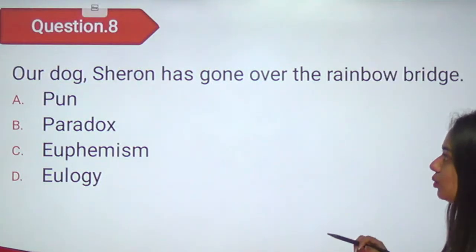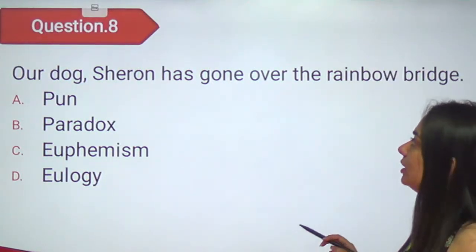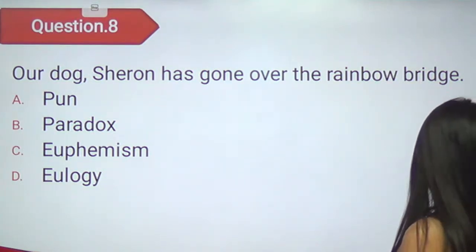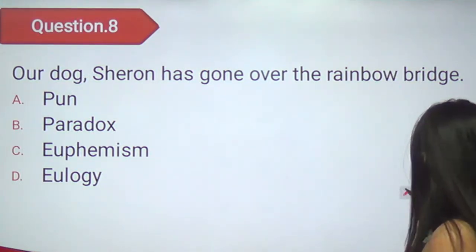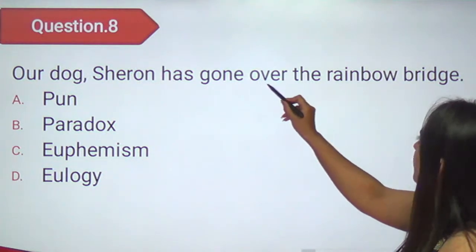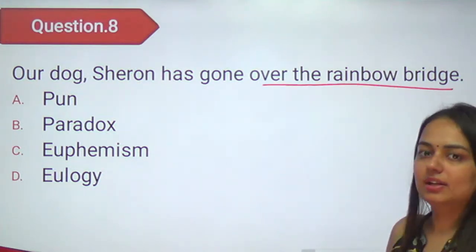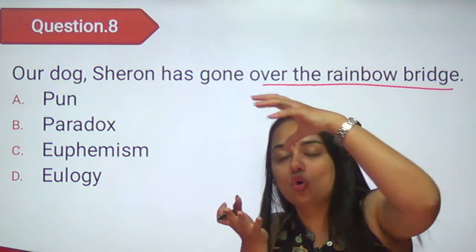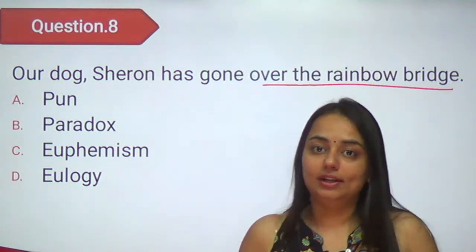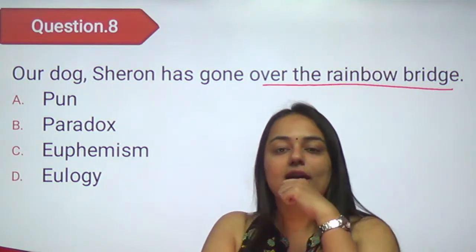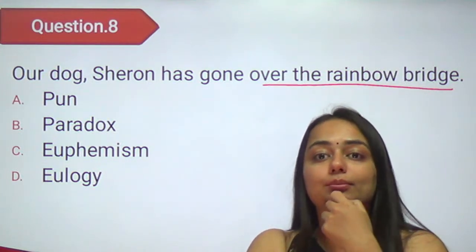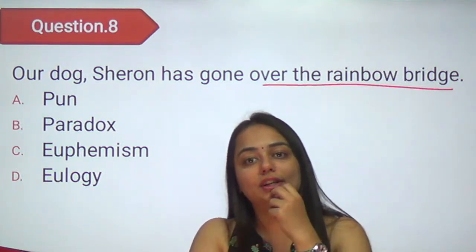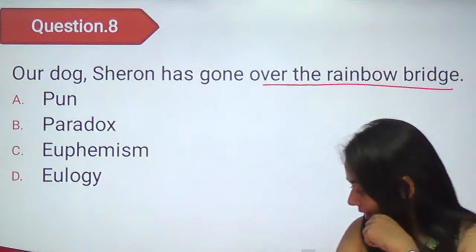Moving on to the next one. Our dog Sharon has gone over the rainbow bridge. What does this mean? Over the rainbow bridge. Can Sharon literally go over the rainbow bridge? No, he definitely cannot. Which means there should be some figurative meaning implied here. But what is that figurative meaning? Think of it.